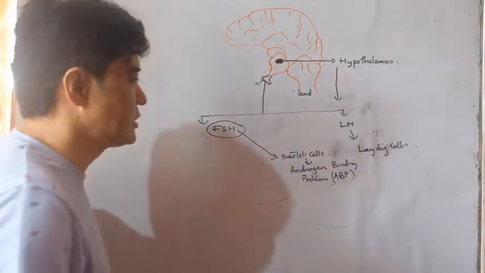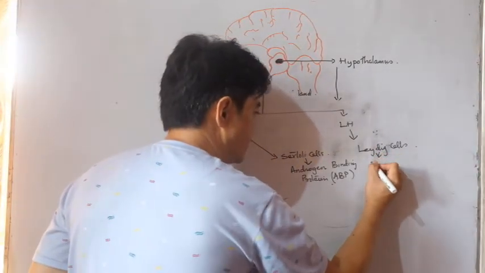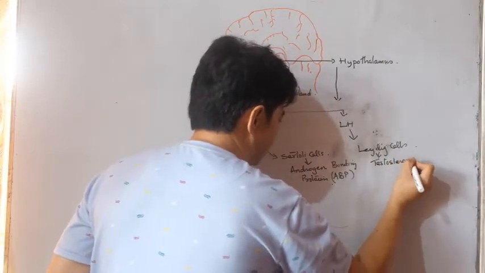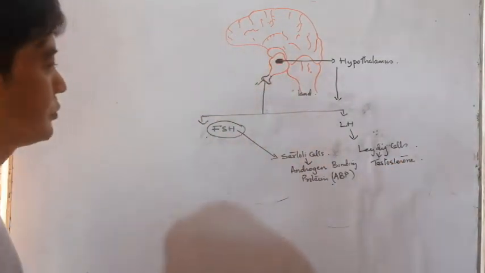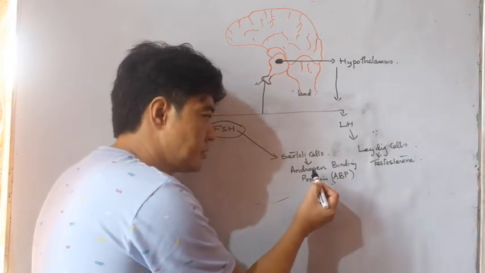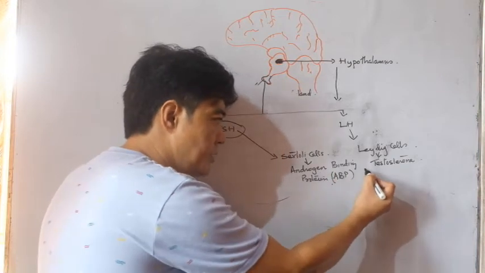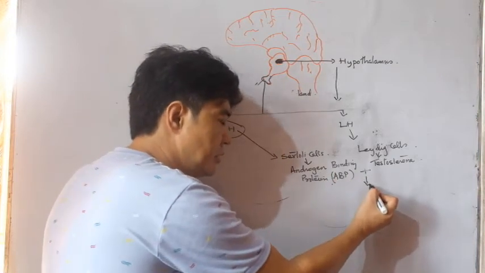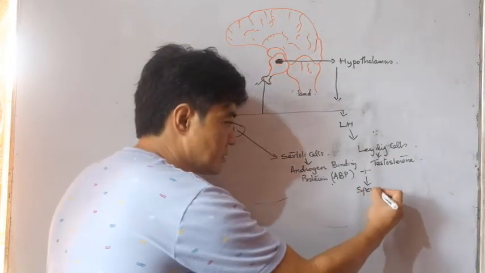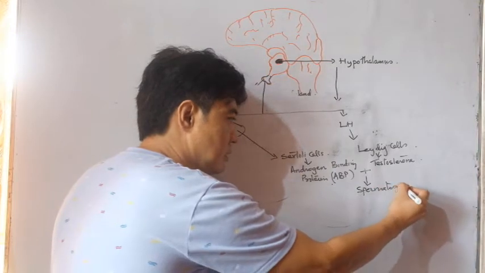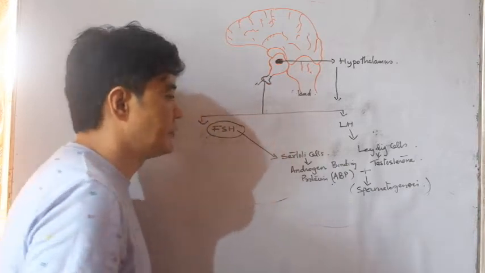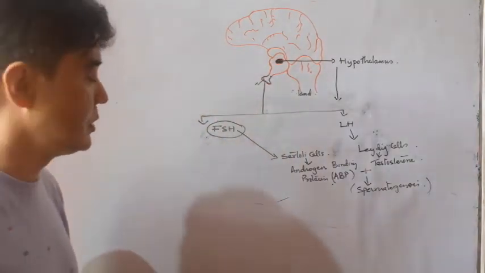Leydig cells, this cells produces the male hormone, that is testosterone. This testosterone and androgen binding protein binds together and they enter into the seminiferous tubules for spermatogenesis, means production and maturation of sperm.